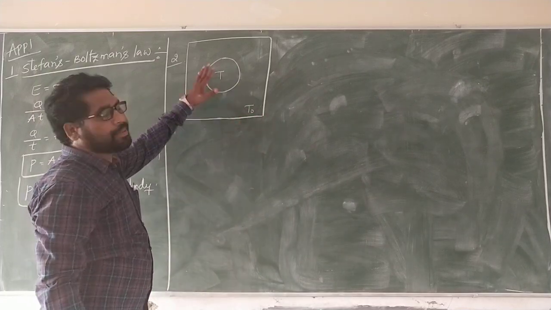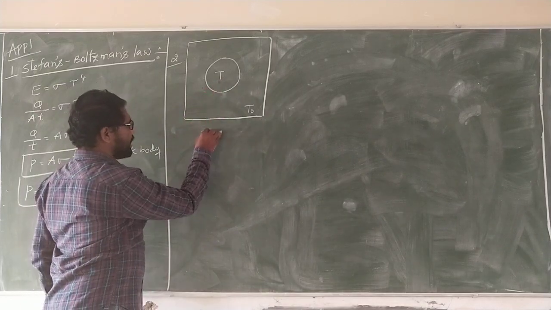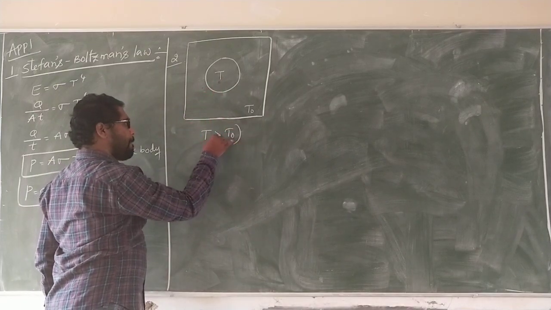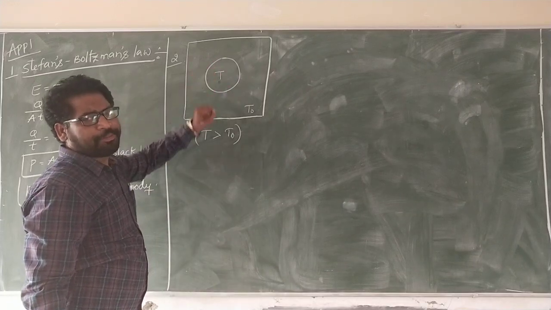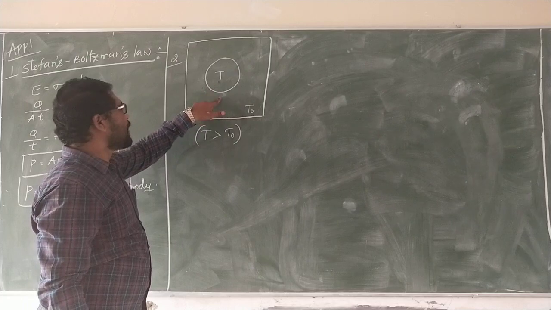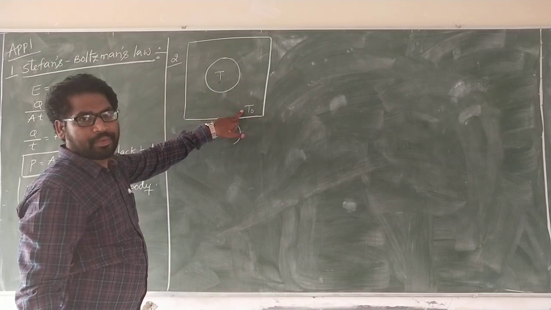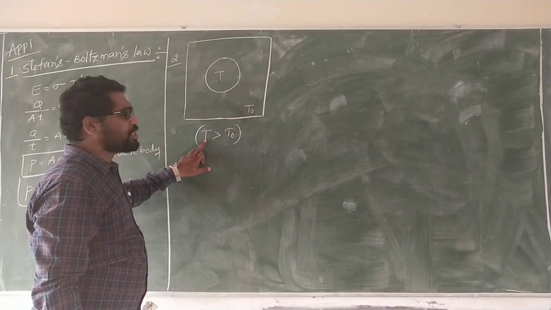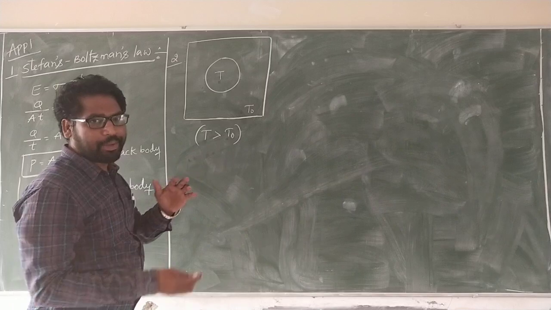The black body of temperature T is at a greater temperature, T is greater than T0. The black body has temperature T and it is placed in a room, the surrounding, of temperature T0. Here the black body has more temperature than the room temperature.